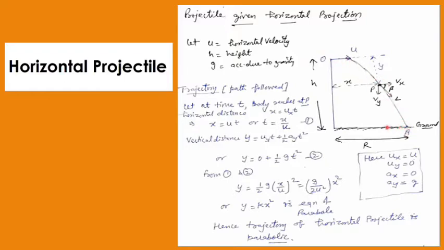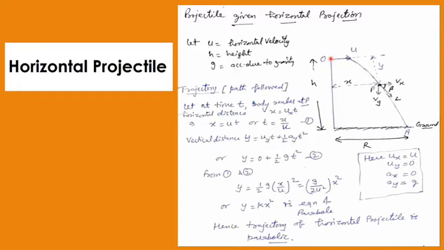Now you are aware of these terms: the distance on the ground which is traveled along the x-axis is termed the horizontal range, denoted by capital R here. It is thrown from height h. H is already given to you. So in this case, when you are dealing with the horizontal projectile, you need not find the height. Height is already known to you.